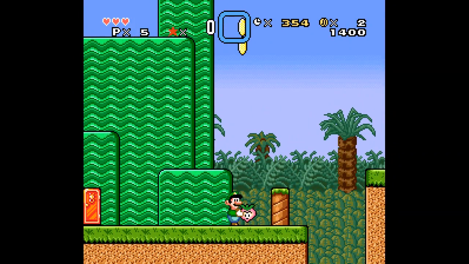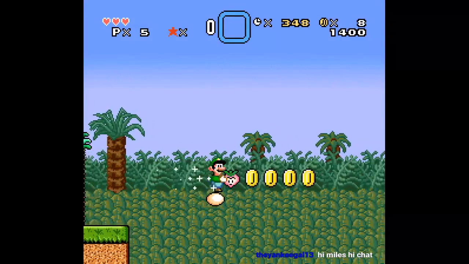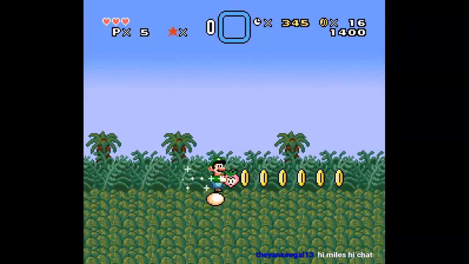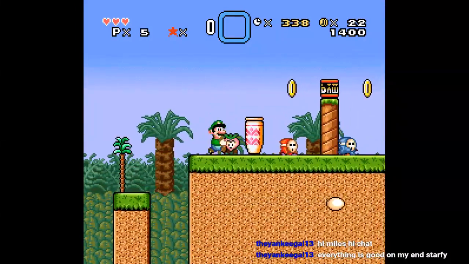Hey, good evening, Starfy. Yeah, we've started a new ROM hack tonight. So I guess these Birdos are, I see. Wow, I didn't even intend on just riding the egg, but it looks like that was a very good decision. Right away, starting with an egg ride in the ROM hack.